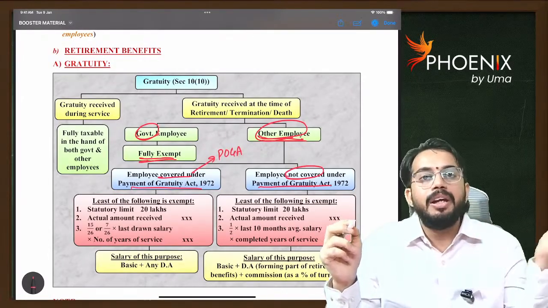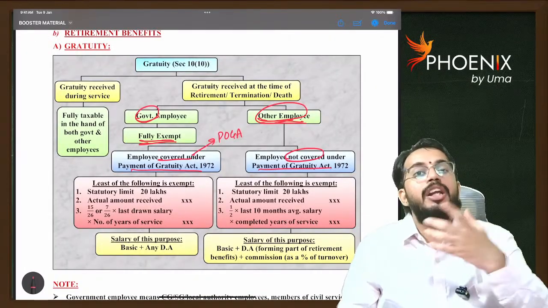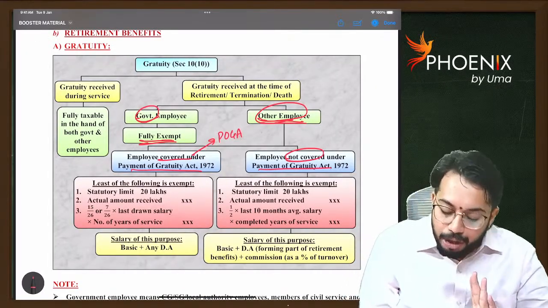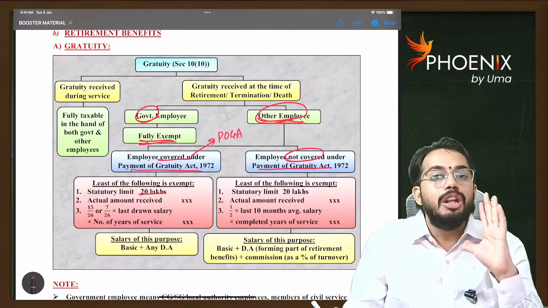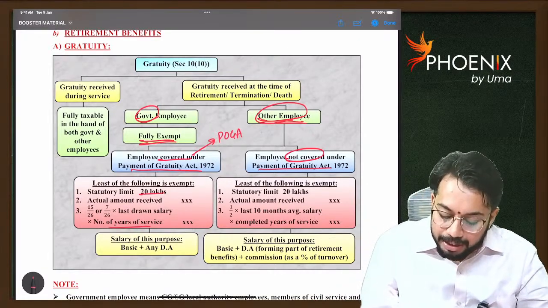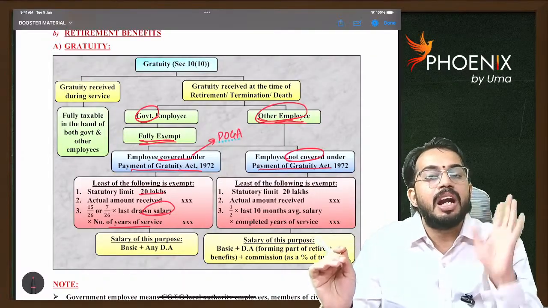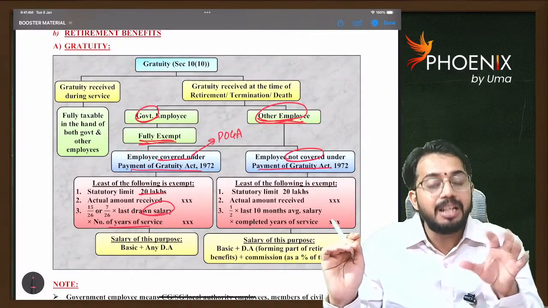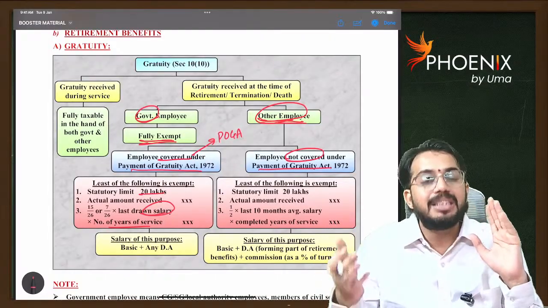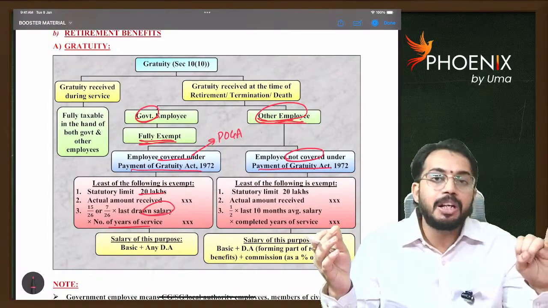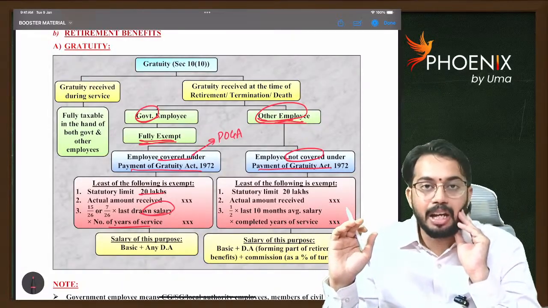If covered under the Act, then the exemption is the actual gratuity received, or the statutory limit of 20 lakhs, or 15/26 into last drawn salary into years of service. Salary for this purpose is basic plus any DA. Any DA means basic plus DA that forms part of retirement benefits, plus DA that does not form part of retirement benefits. Are you able to understand?